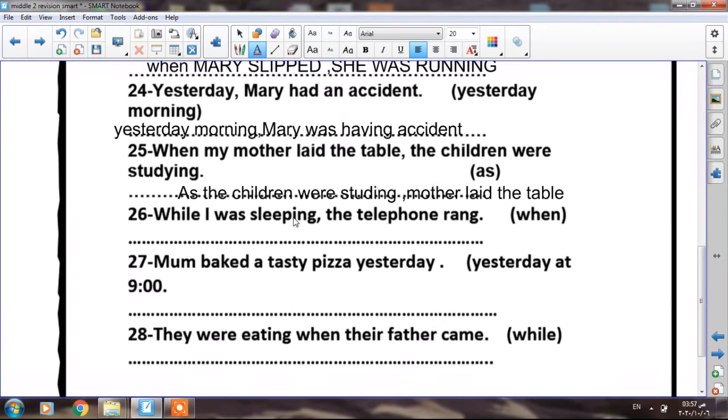Okay, number 27. Mom baked a tasty pizza yesterday. We're going to replace yesterday by yesterday at 9. The difference, as we said before, is that yesterday at 9 is followed by past continuous tense, but yesterday only goes with the past simple tense. So we have to change the tense. Mom was baking a tasty pizza yesterday at 9.